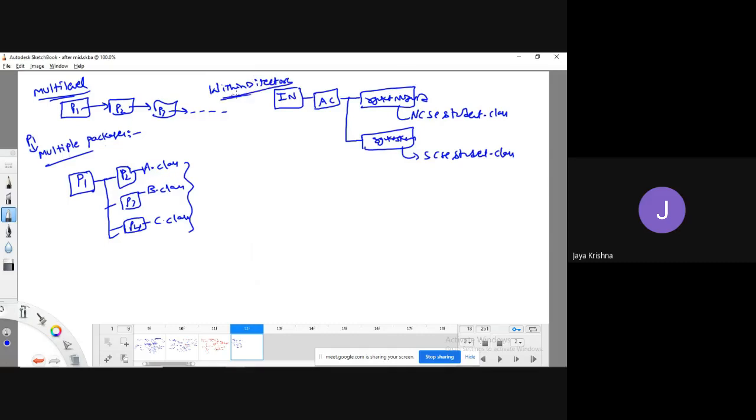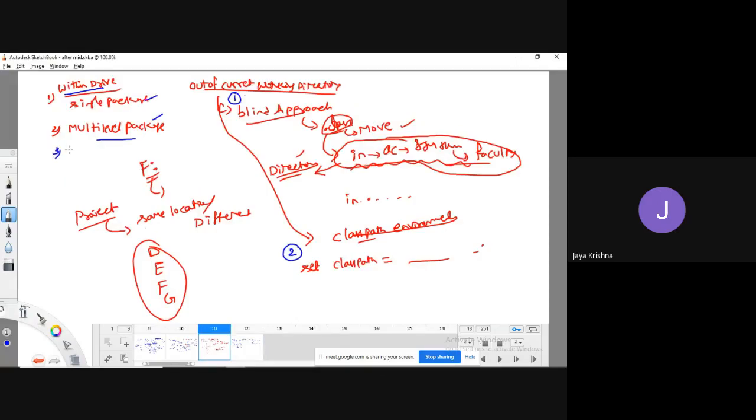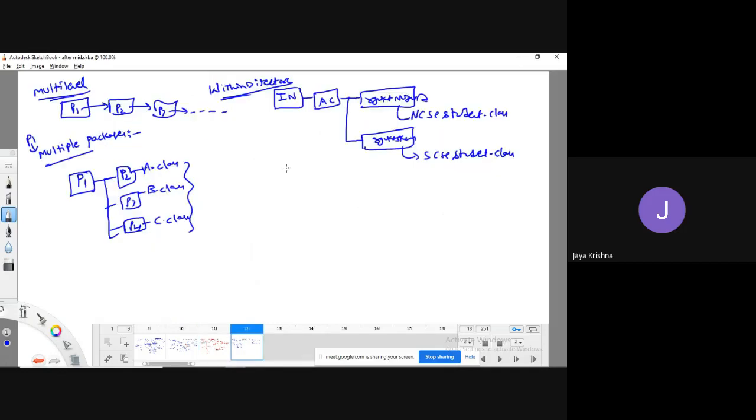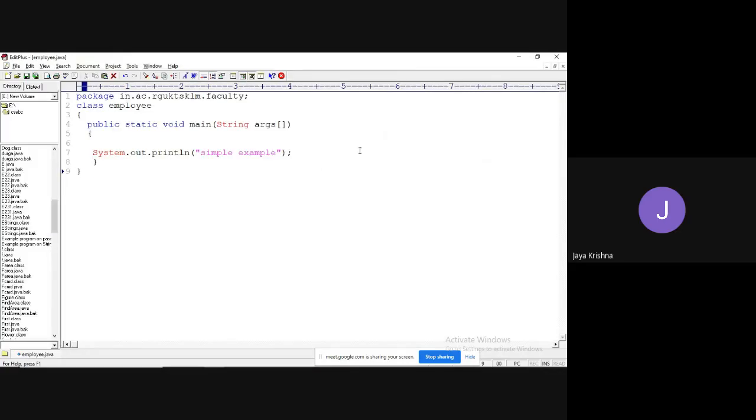This is the complete concept, once again within the same directory. I mean, in the single directory I am defining. Meaning that the third one, multiple packages in a package. Okay, fine. So now see, observe. My requirement is simple. I want to create a package in this kind of structure. For that, I will write the code.